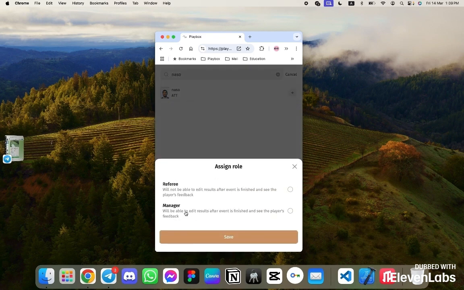I will pause a bit on what types of rights there are on our platform when you transfer them to other users. You see, there is the referee and the manager. It says here that the referee will not be able to edit the results after the event is completed and will not be able to see feedback. The referee is usually used when there is one organizer of the game and they need a second phone to record the games.